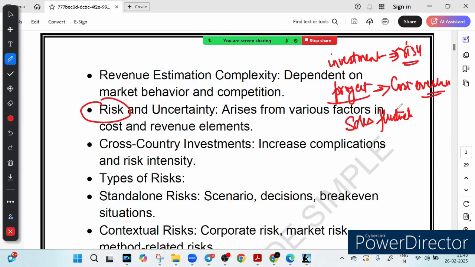Other risks depend on external factors, like industry trend, market crash, or change in government policy, right? So that is our industry trend.